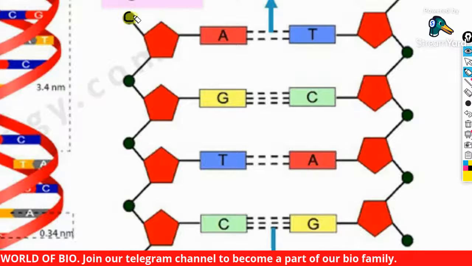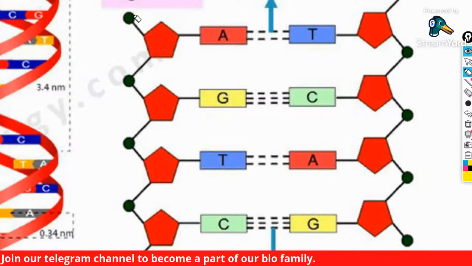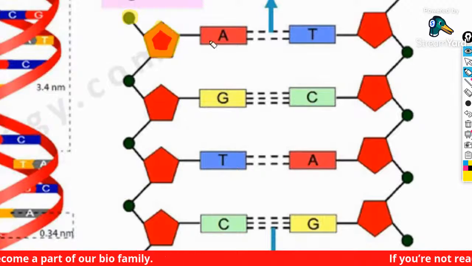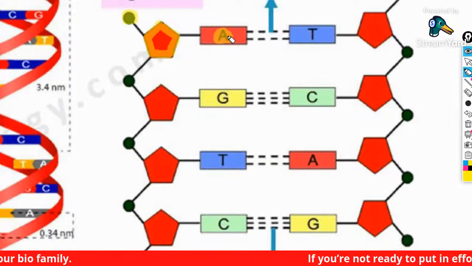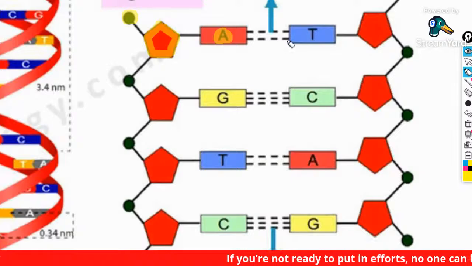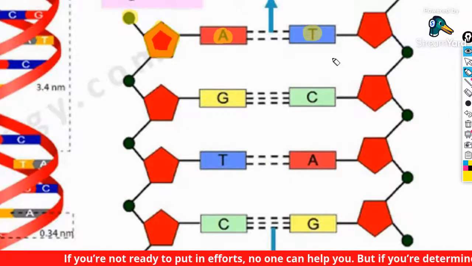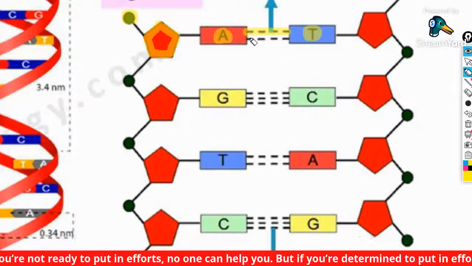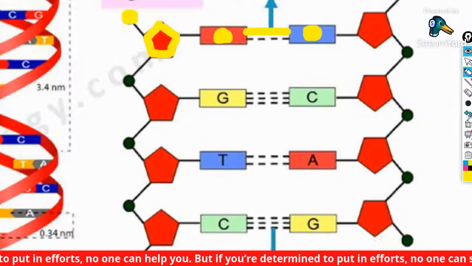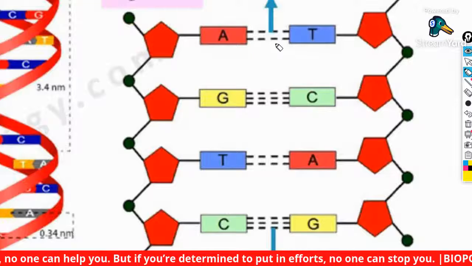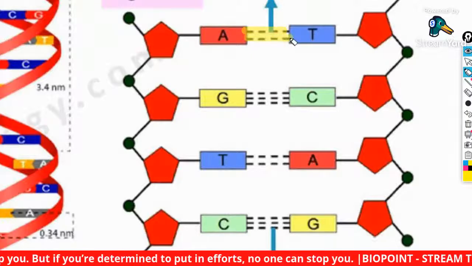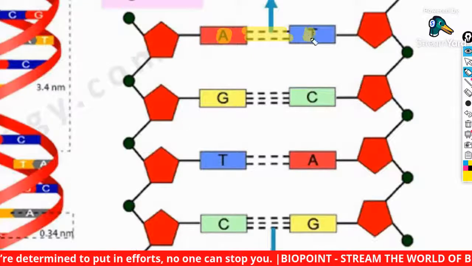This is the phosphate, this is the sugar, and this is a nitrogen base, adenine. Adenine always pairs with thymine, there is no exception to that. Adenine always pairs with thymine using 2 hydrogen bonds.